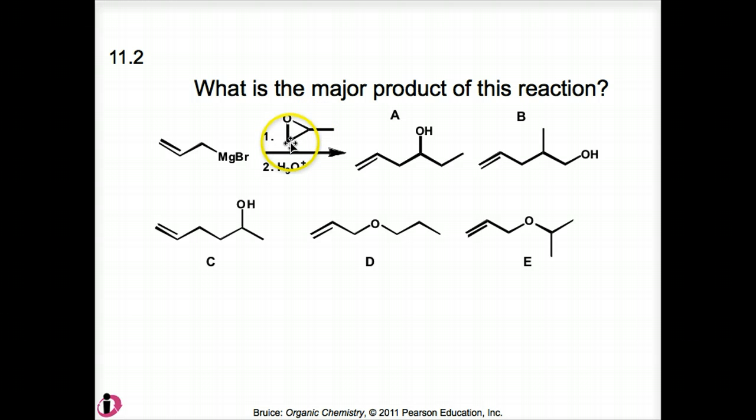So this carbon is going to be a better electrophilic site for the nucleophilic carbon in the Grignard reagent. So it's going to come around and try to make a bond with this carbon.